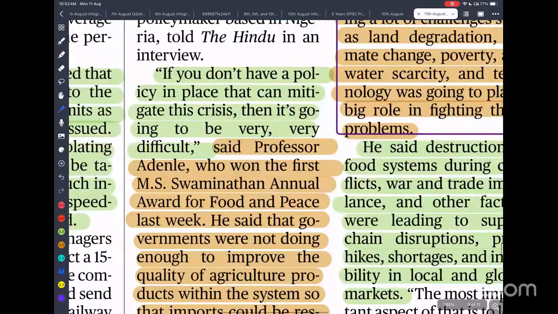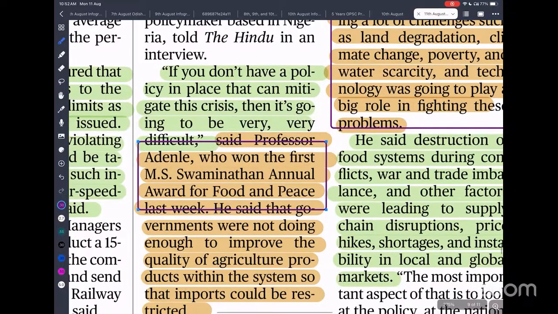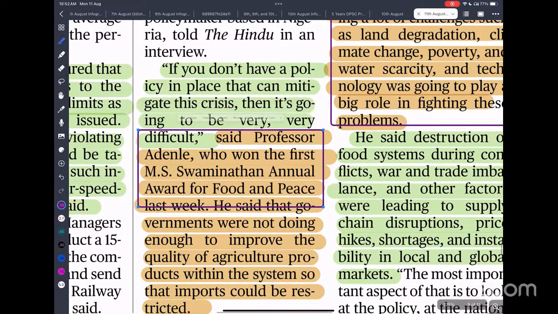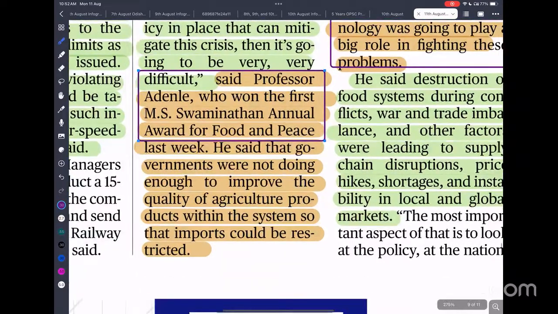So this, as said by Professor Adenal, who won the first MS Swaminathan Annual Food Prize for Peace. So you have to remember the name Adenal, who won the first MS Swaminathan annual award for food and peace. This can be a very good question, particularly at the state PCS level. So who won the MS Swaminathan annual award for food and peace? Okay, so here